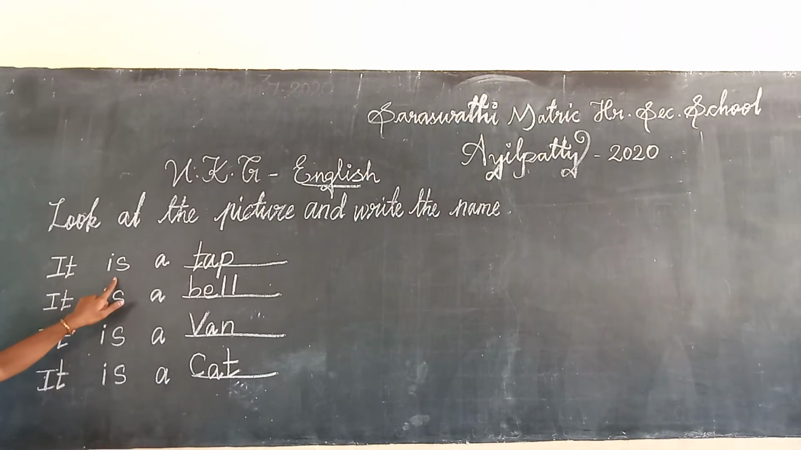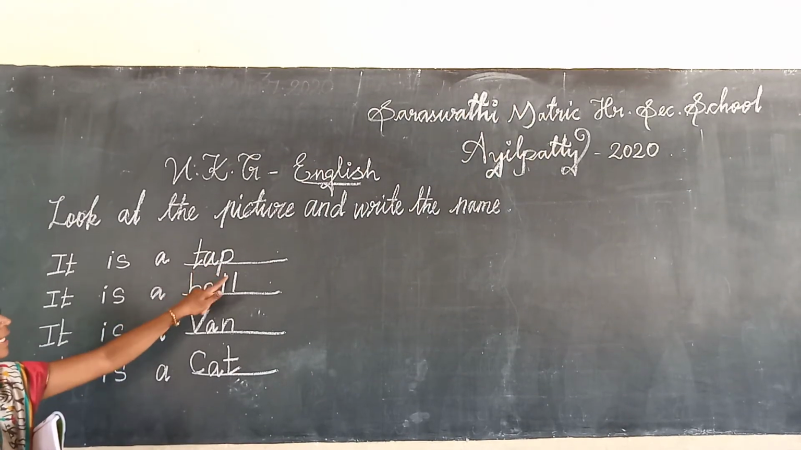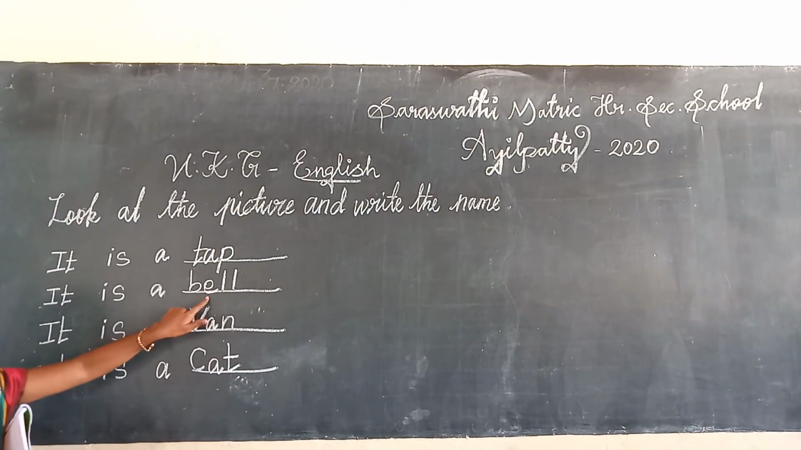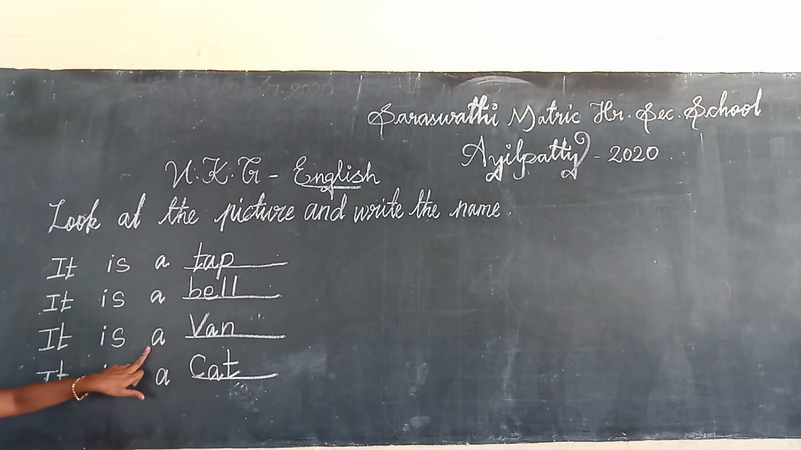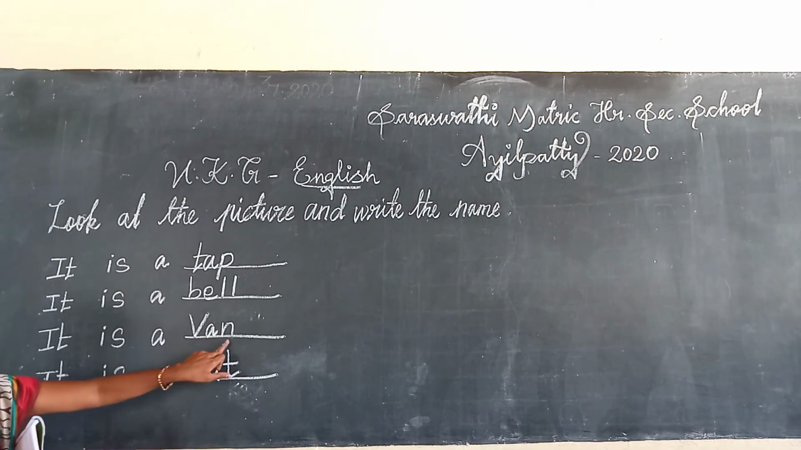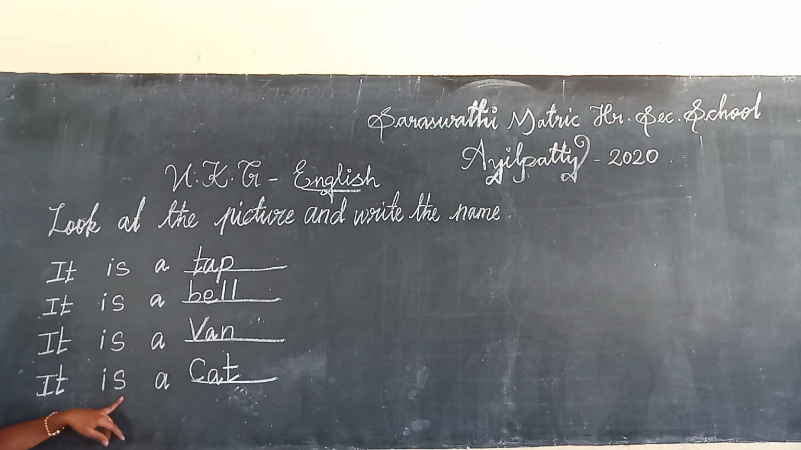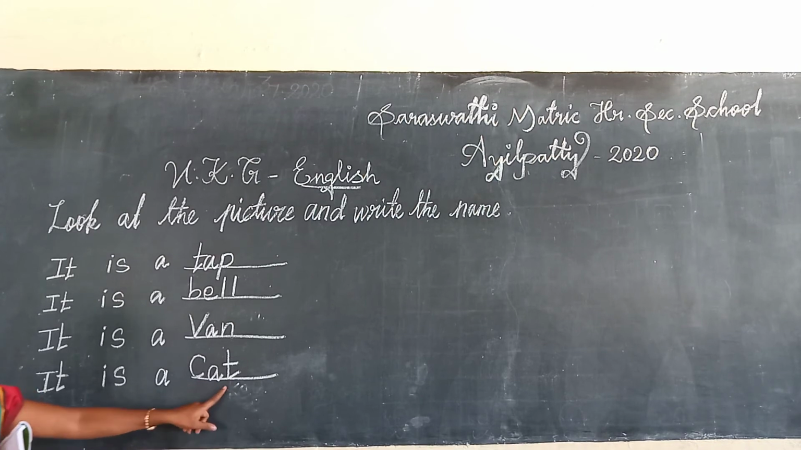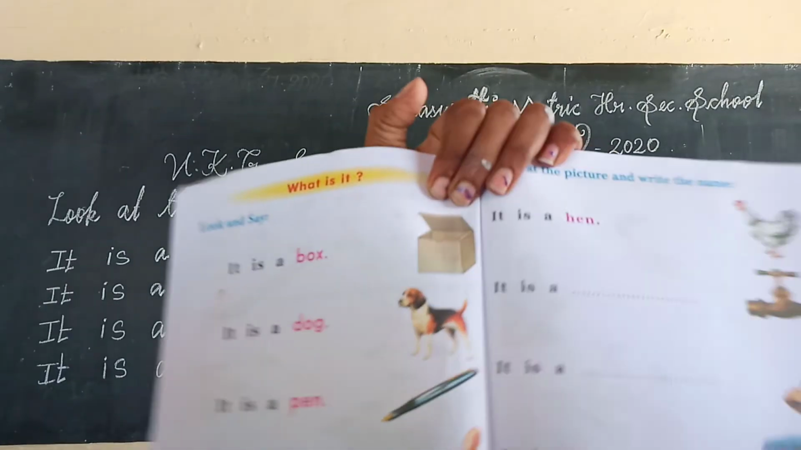One more time read. Okay. It is a tap. Tap. What is the spelling of tap? T-A-P. Tap. Next. It is a bell. B-E-L-L. Bell. Next. It is a van. What is the spelling of van? V-A-N. Van. Next. It is a cat. C-A-T. Cat. Okay, children. One time you see the pictures. Okay. Recall only.